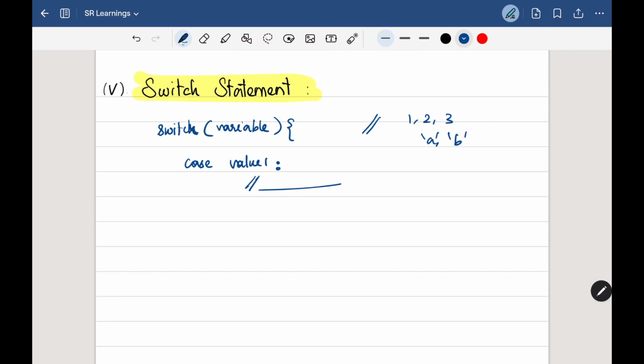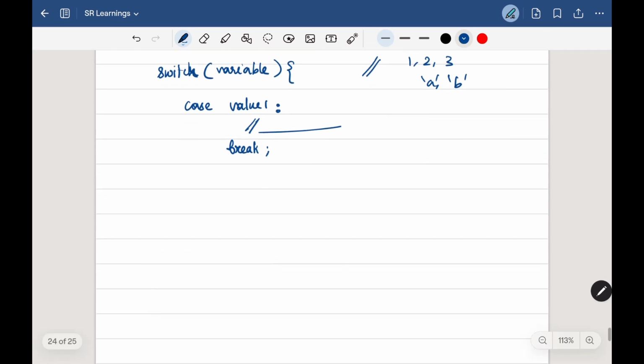And once the first case has been completed, we have to give break, and then we can move to case 2. So case value 2, and here we have to give a colon instead of a semicolon, that's important, and a set of lines under that case. Then we can give a break statement.